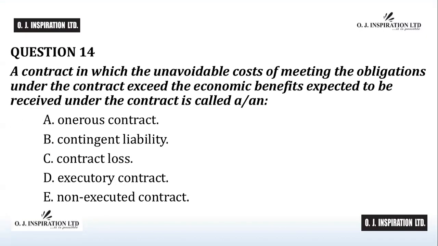Question number 14. The answer to question number 14 is A. Onerous contract. Onerous contract is the contract in which the unavoidable cost of meeting the obligations under the contract exceed the economic benefits expected to be received under it. A is the answer to question number 14.